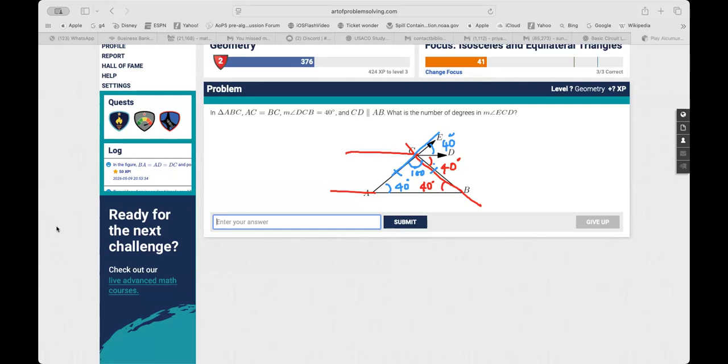Yeah, go ahead, Anish. You can explain. Wait, could you clear the board? Yeah, I cleared it. Go ahead. Right, so I can annotate it. What I did was we made a line like this. So then logically this would be the same as this, so this one and this one would be the same. Why are they the same? Because if it's split in half and you make another line in the exact same way, then this would reflect onto this. So then this would be 40 and this would also be 40. So then this would be 100.